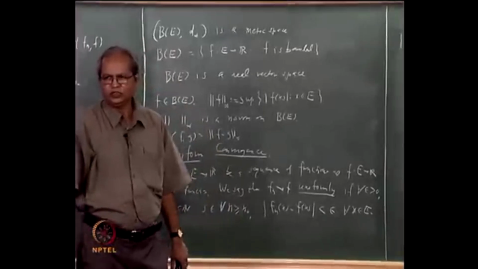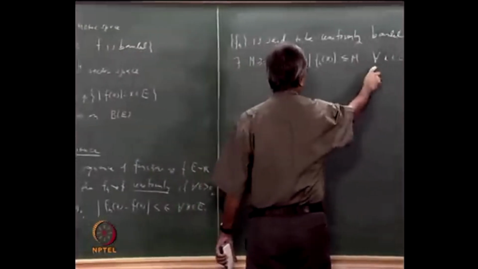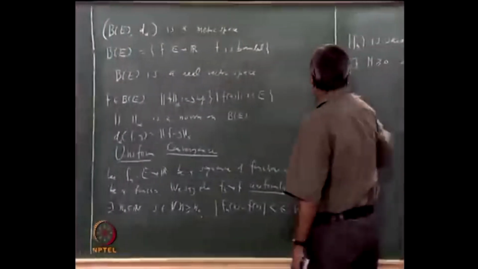We will say that it is uniformly bounded if |fn(x)| is less than or equal to M for every x in E.